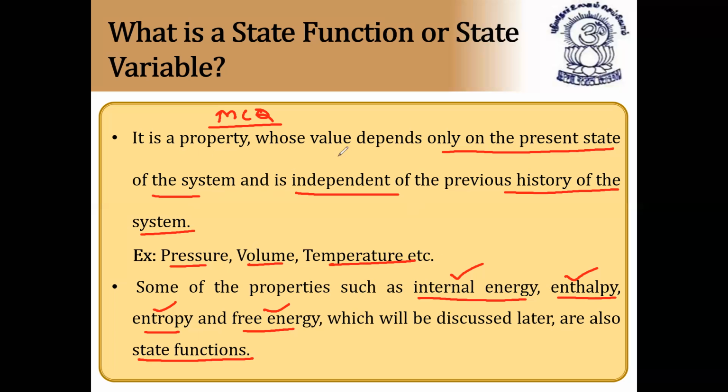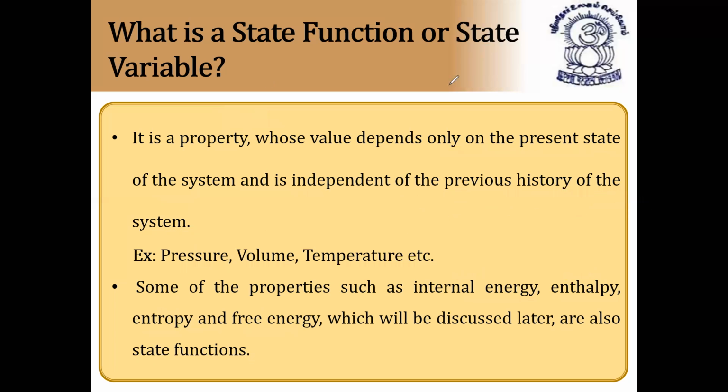So what is a state function? It depends only on the present state of the system and is independent of the previous history of the system. How it came to that state is nothing but the path of the system, and the path is not required. How it attains this temperature, this volume, this pressure, the path of the system is not required. So that is called a state function. I hope it's clear. State function and state variable are both the same.